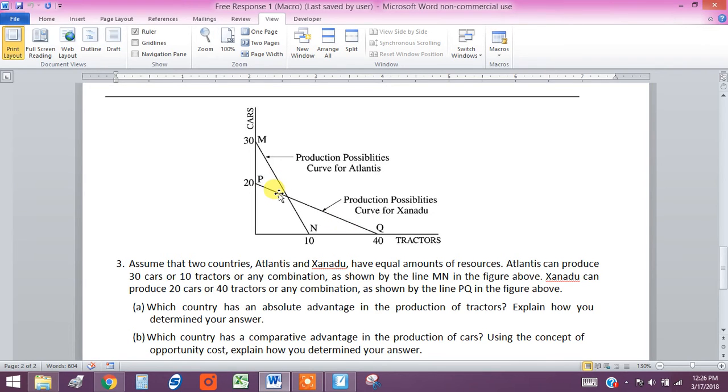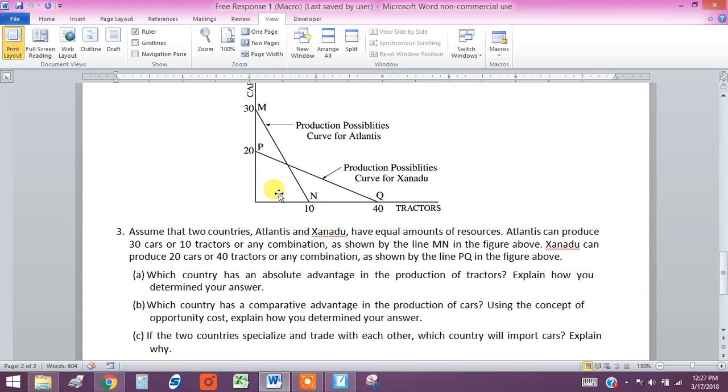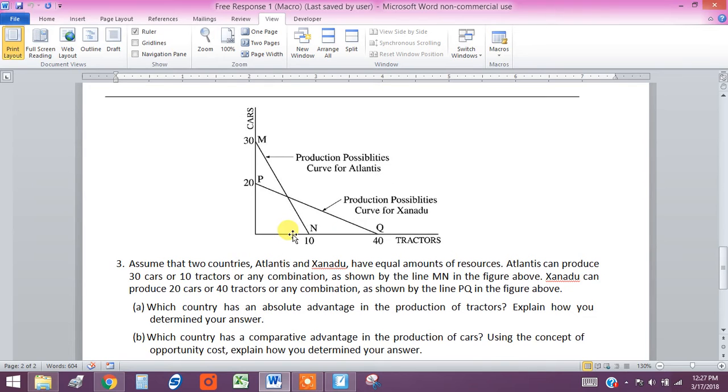So the first question is, which of these two countries has the absolute advantage in the production of tractors? Well, that's easy, right? Who can produce the most, period? And that is Xanadu.